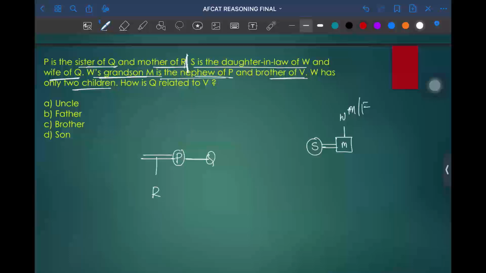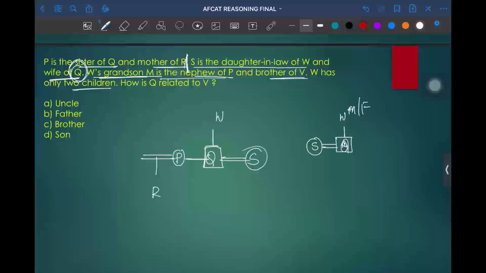From the next statement, S is daughter-in-law of W and wife of Q. Here the male is Q. So W will become either father or mother of Q.